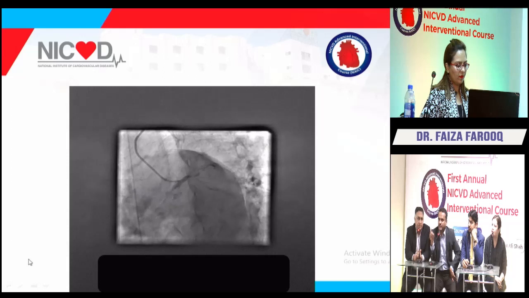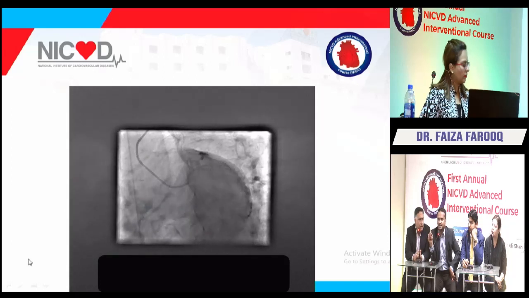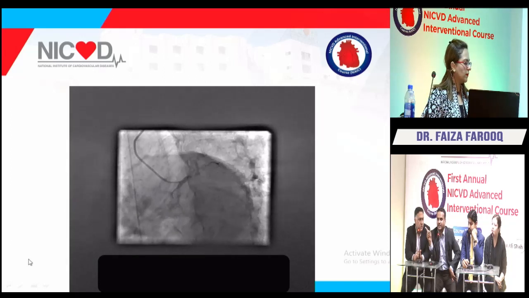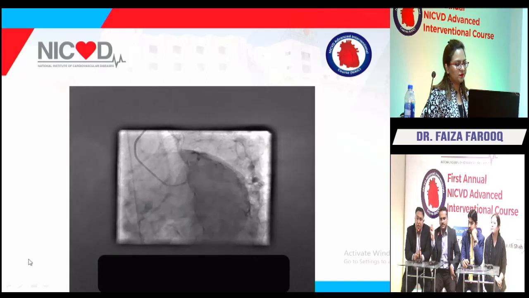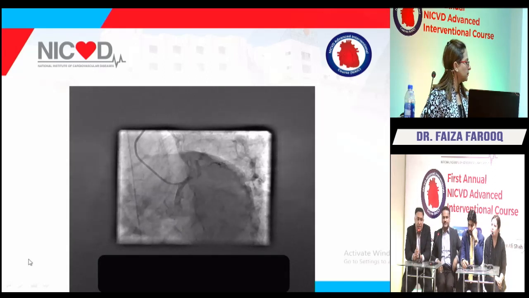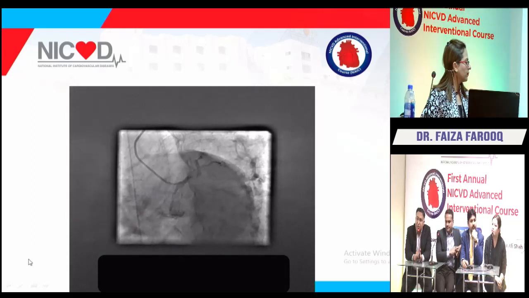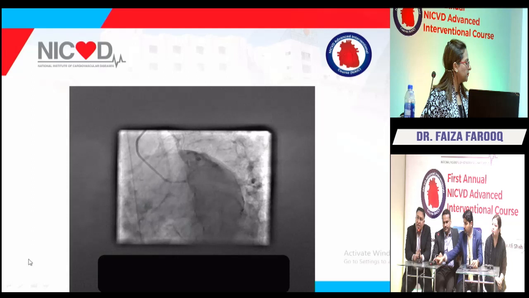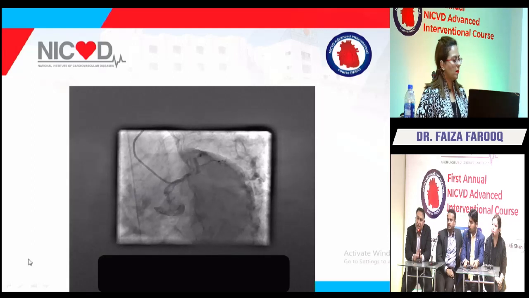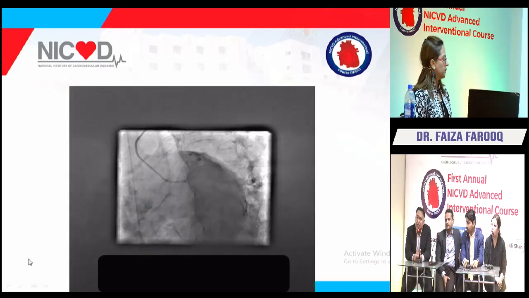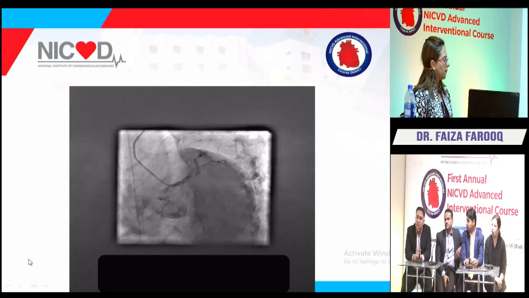Imaging helps a lot, but there is still an unresolved and unmet issue regarding PCI of the left main. Lastly, I want to comment on this: if we still have doubt or are not taking a proper decision, we have to discuss in the heart team. What the heart team says about such lesions and their experience, they should share with us.